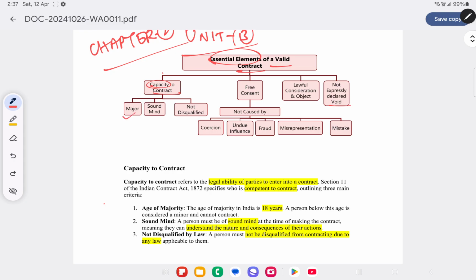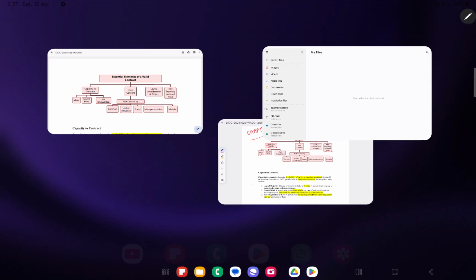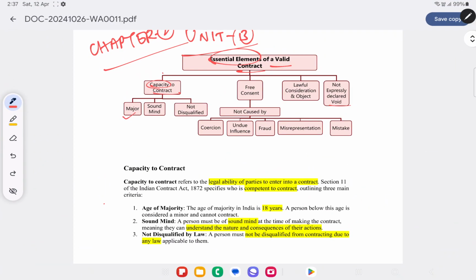It means that the person should have attained the age of majority, that is more than or equal to 18 years. The person should be of sound mind, that is they should understand the consequences of entering into contract and should not be disqualified. And there has to be free consent. So number 1 is parties must be competent to enter into contract. So number 2 is there has to be free consent.